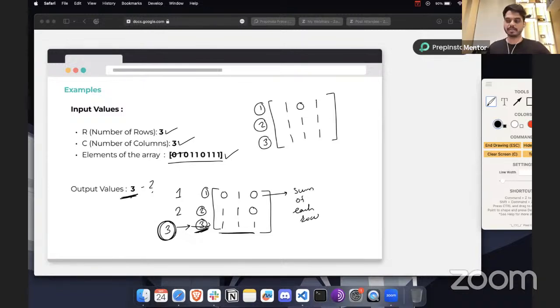So I'll also write the sum as well. Here the sum of this row is 2, the sum of this row is 3, and the sum of this row is as well 3. And in this condition, we have these 2 values equal. So in this kind of scenario, can you tell me which row number I should pick? Should the program output 3 or 2?